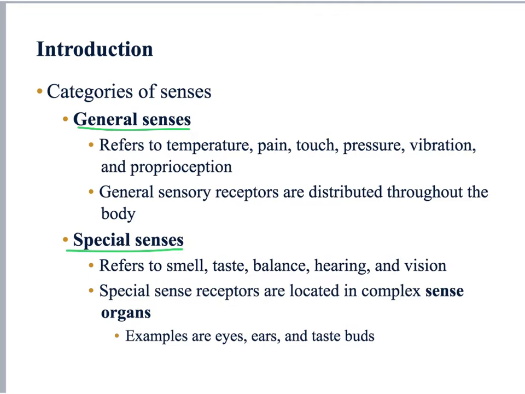Now, the special senses are unique to the head, and it includes our nose, which is related to smell, taste buds, which are related to taste, ears, which are related to balance and hearing, and our eyes, which are related to vision. Now, in this video, I will go over the general senses.